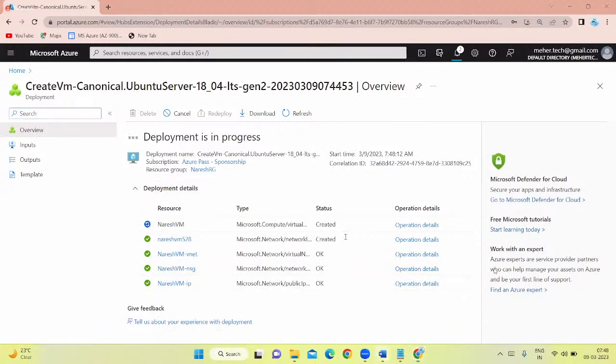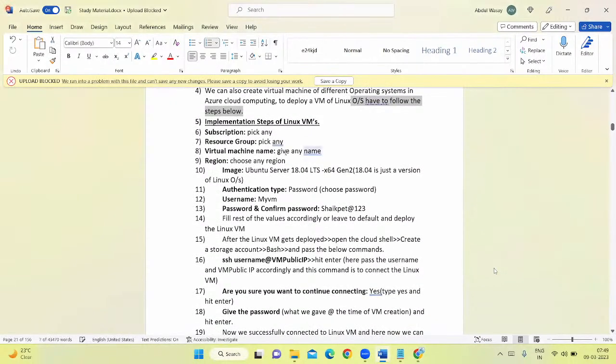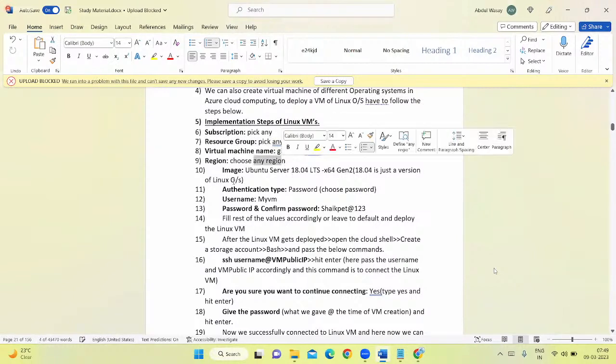If you see here in the material, I have given all the steps. We can also create a virtual machine of different operating systems in Azure Cloud Computing. To deploy a VM of Linux operating system, you have to follow the below steps. Subscription, pick up your subscription accordingly. Resource group, pick any resource group of any name that you want. Virtual machine name, region, same like Windows only.